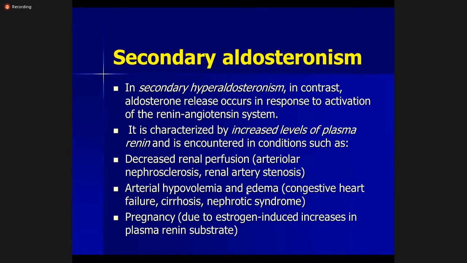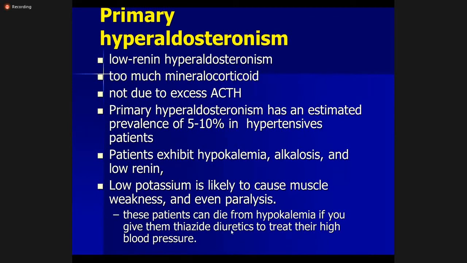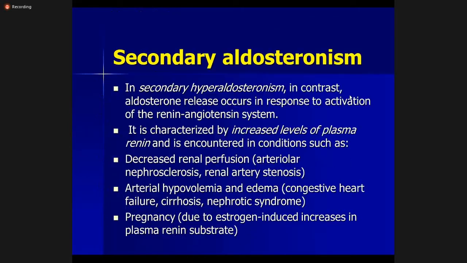Okay, there will be alkalosis and there will be low renin. Now coming to secondary aldosteronism. In secondary aldosteronism, the cause is not located in the adrenal glands. In secondary aldosteronism, aldosterone release occurs in response to activation of the renin-angiotensin system. So there will be excess aldosterone, and there will be high levels of renin and angiotensin hormones as well.